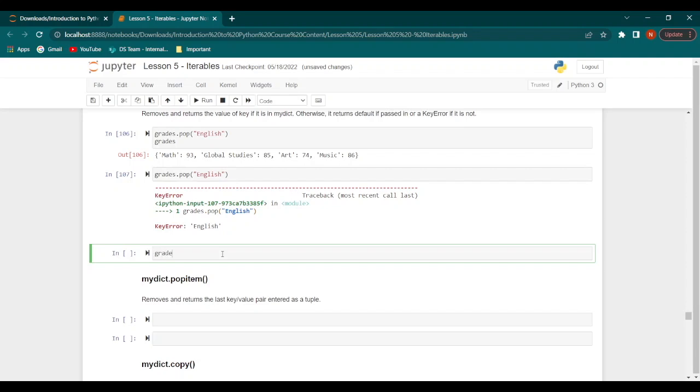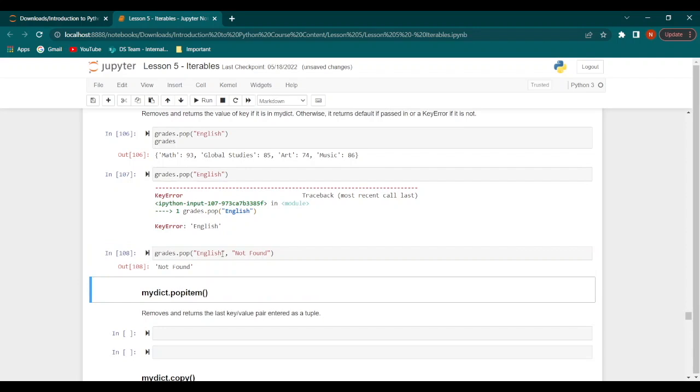Now if we specify grades.pop English and we give the value, or rather the output if English is not present, we get the value not found because English is not in the list, or rather in the dictionary.